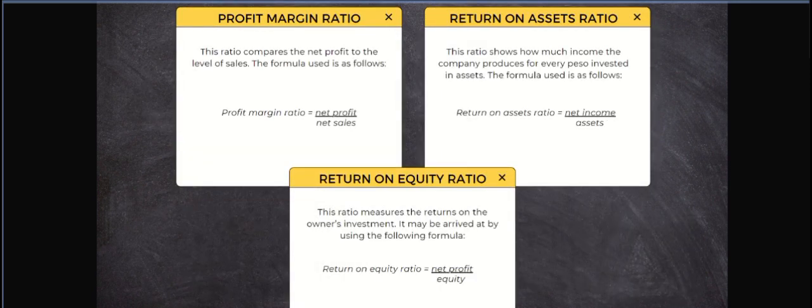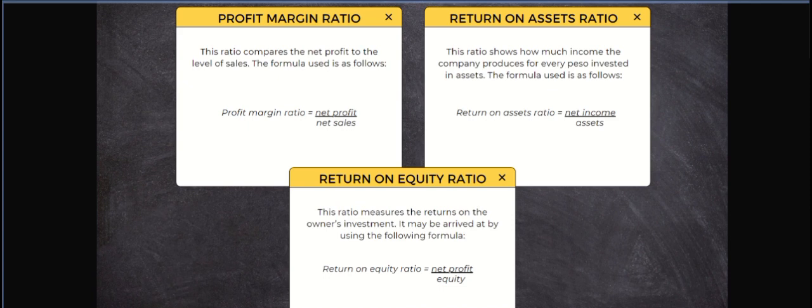Then let me enlighten you about this. Profit margin ratio. This ratio compares the net profit to the level of sales. The formula is used as follows. Profit margin ratio is equal to net profit all over net sales.